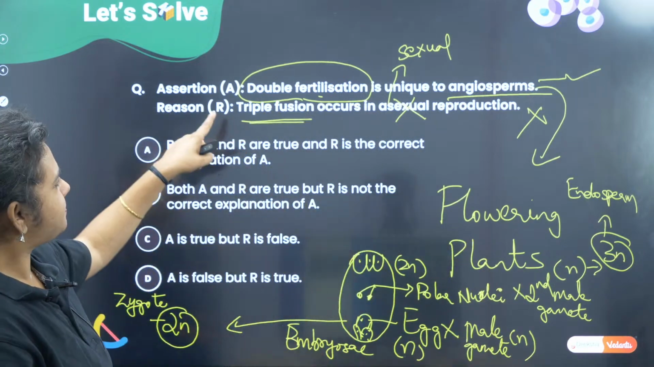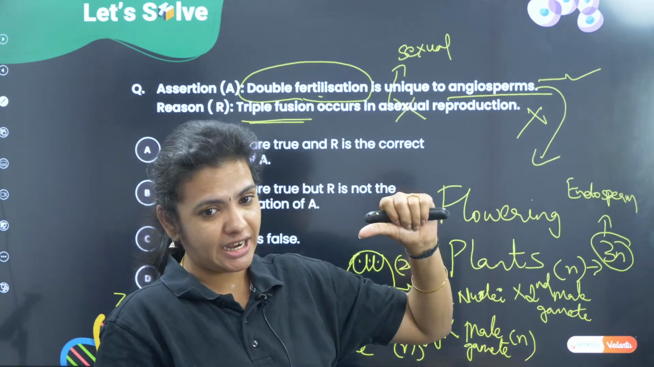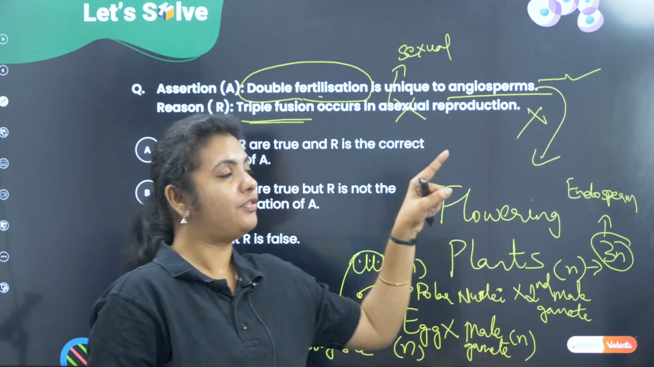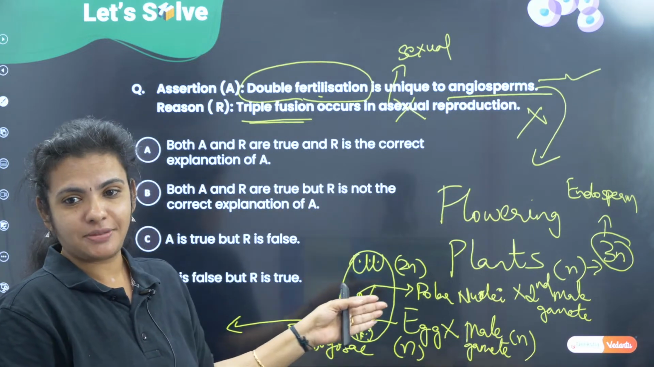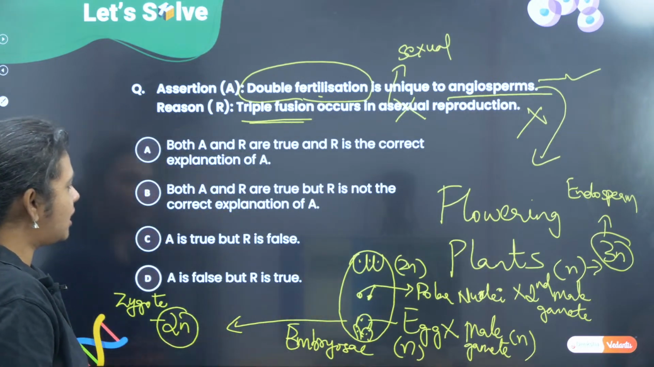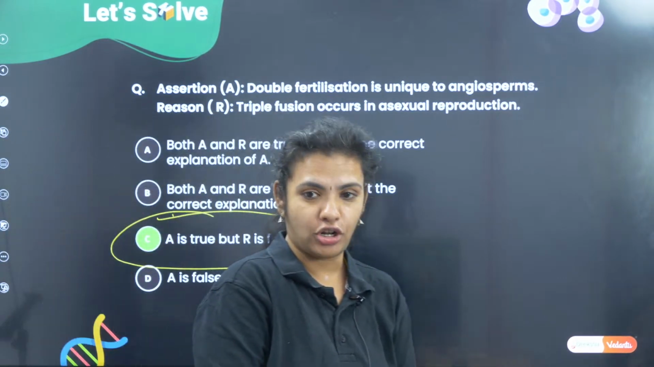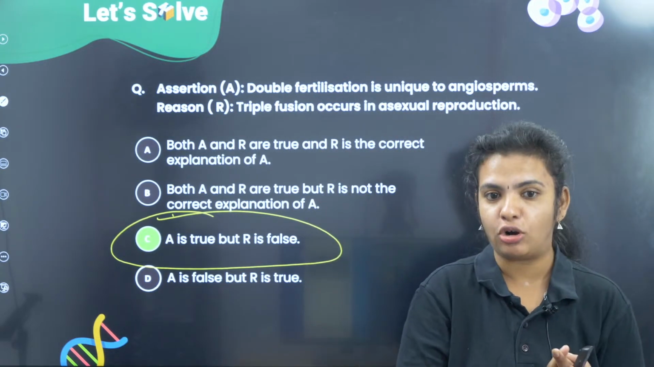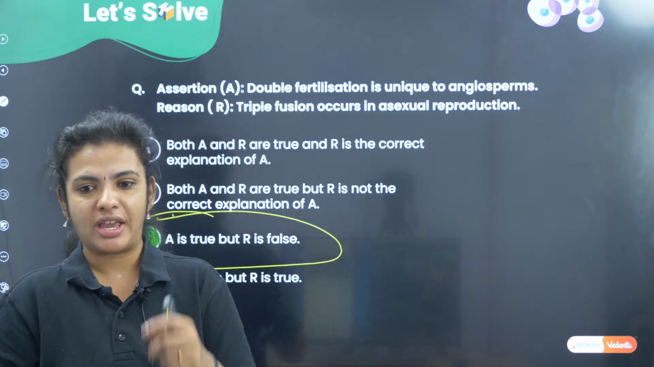So here, double fertilization being unique to angiosperms is correct, but triple fusion is not a character of asexual reproduction. It is a character of sexual reproduction because it is happening by pollination. Hope you understood the concept. So that's going to be option C, which is assertion true, reason false. So one is n plus n giving a 2n zygote, and triple fusion is 2n and another n, which is 3n, that becomes the endosperm.